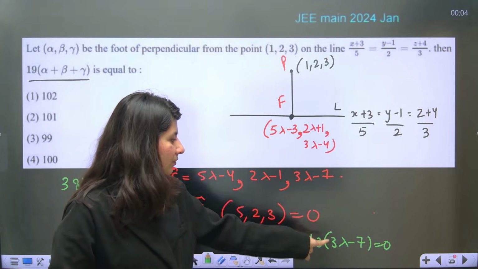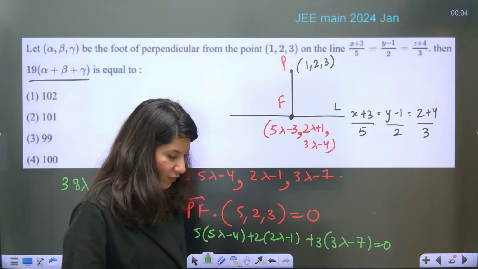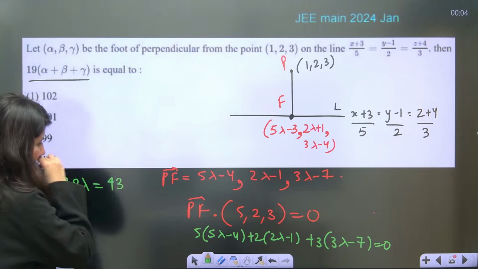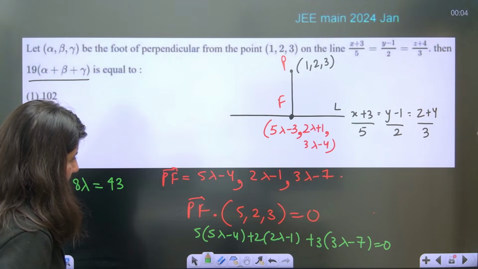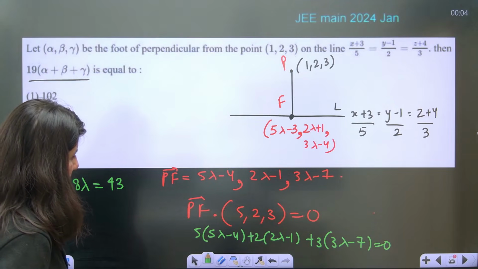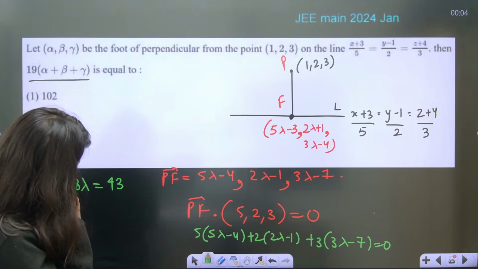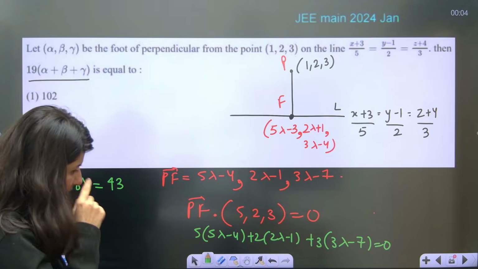22. 22 plus 21 will be what? 43. Is it? 20, 22, 7 3s are 21. 22 plus 21 is 43, correct? And 5 5s are 25 plus 4, 29. 29 plus 9 will be what? 38.